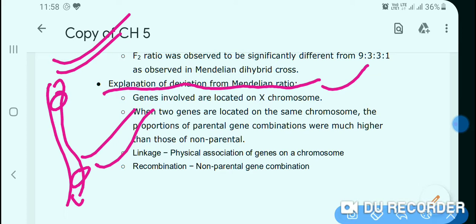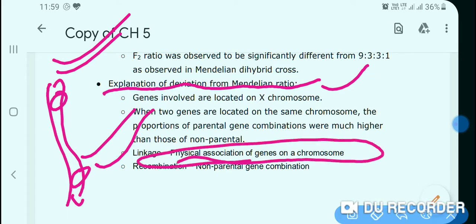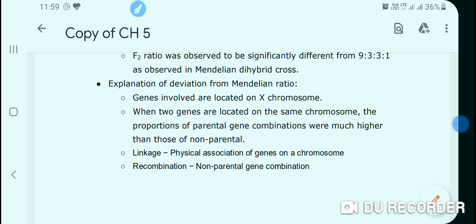If both these genes are present on the same chromosome, then they fail to segregate and the Mendelian ratio is not achieved, and this concept was recognized as linkage. What is linkage? Physical association of genes on a chromosome. This is known as linkage.